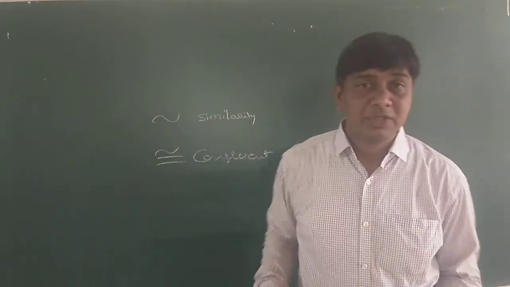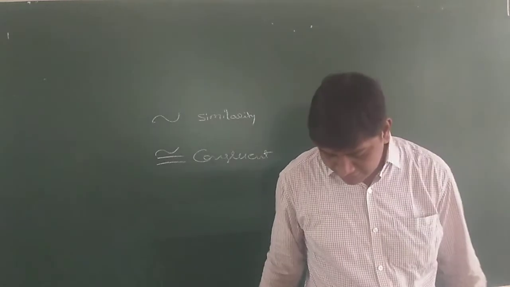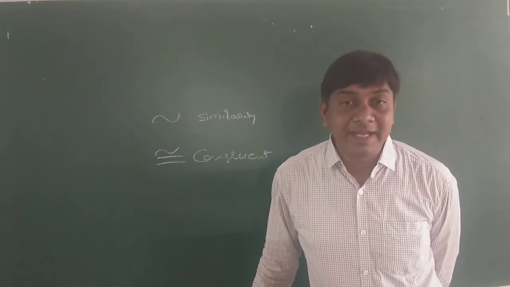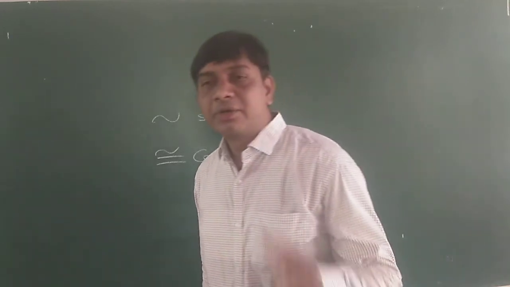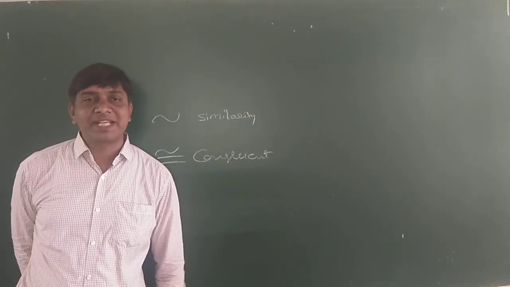Similarity definition: two figures are said to be similar if they are the same shape but not necessarily the same size. Congruent: two figures are said to be congruent if they are in the same shape and same size.